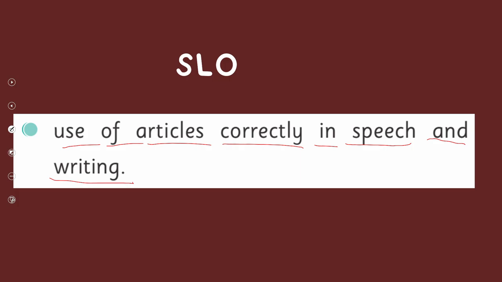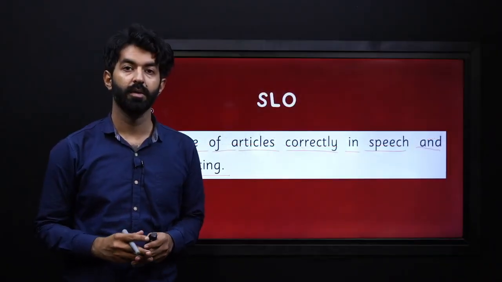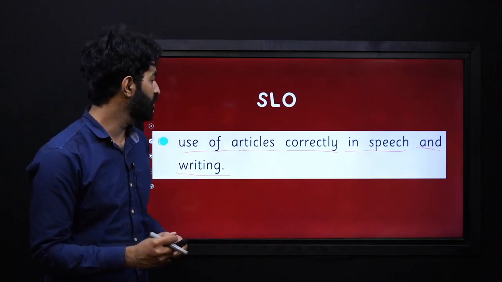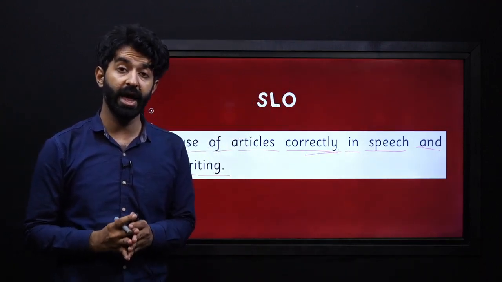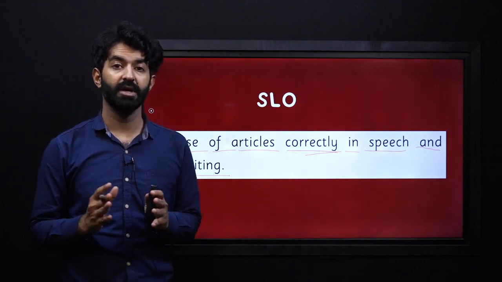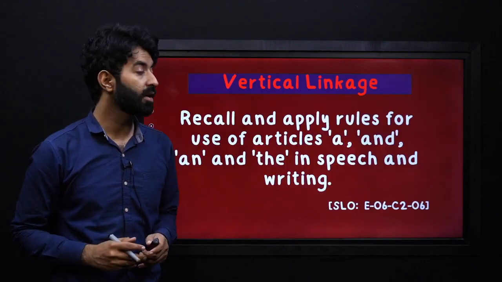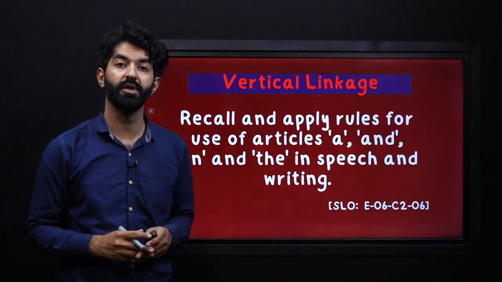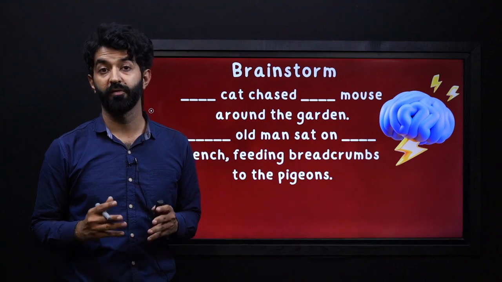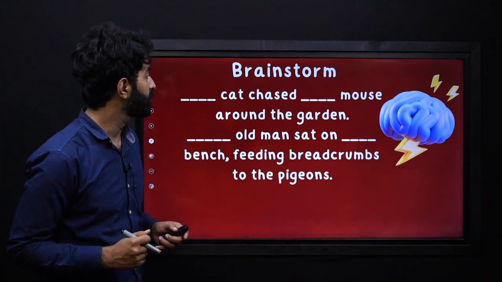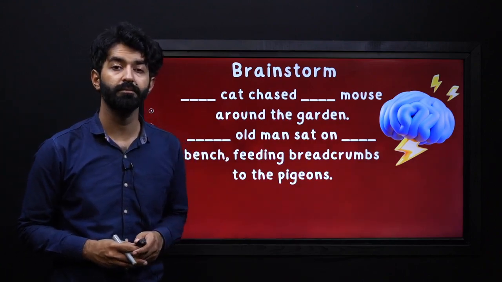So we are already familiar with articles. Now we will see how we can use them correctly in both our speech and our writing. It's as simple as that. So now here is a vertical linkage of this SLO with the previous grades. Before that, let's begin by brainstorming.